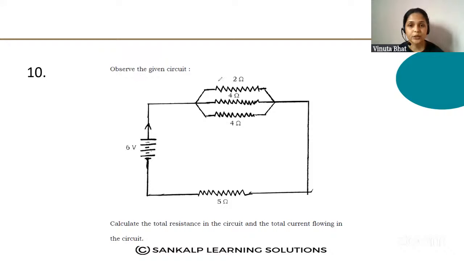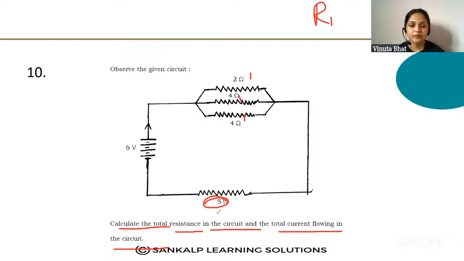Observe the given circuit and calculate the total resistance in the circuit and total current flow in the circuit. Same question we have solved, alva? So same question anna solve madideve. So here R1, R2 and R3 anta ತೆಗೆದುಕೊಳ್ಳಿ. So this is the R, okay.